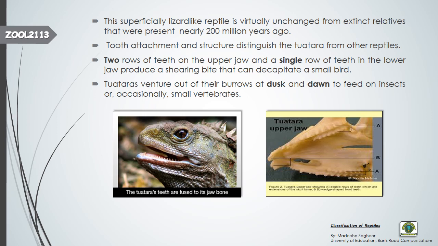So two rows of teeth on the upper jaw and a single row of teeth in the lower jaw produce a shearing bite that can decapitate a small bird. So it feeds on birds, and it can produce a sharp bite on the bird. Now, they live in burrows. Tuataras live in burrows, and in the early morning, at dusk, the Tuataras come out of their burrows and feed on insects. They prey upon insects, and occasionally upon small vertebrates, and then in the evening they go back to their burrows.